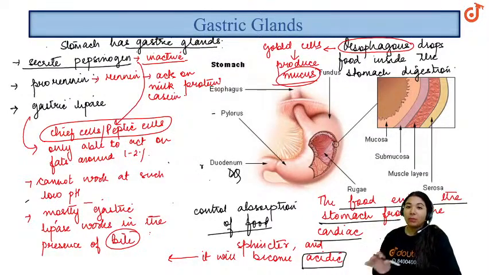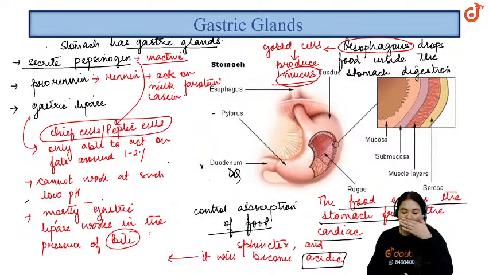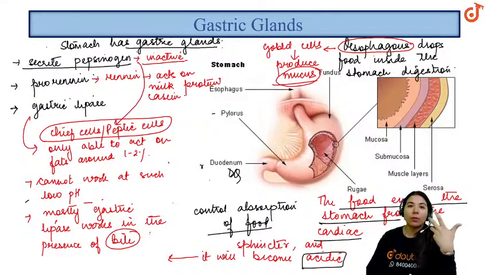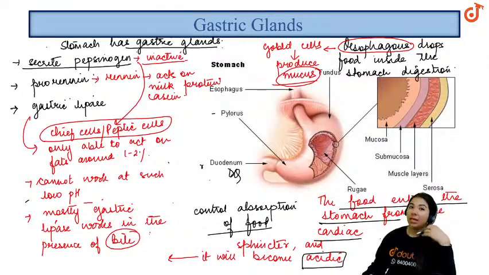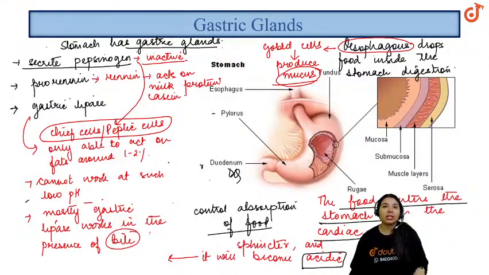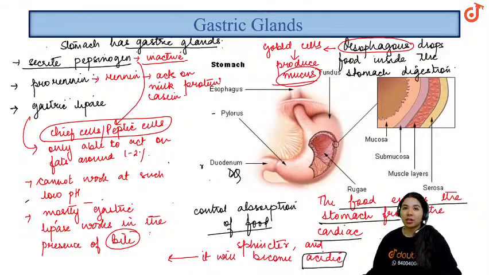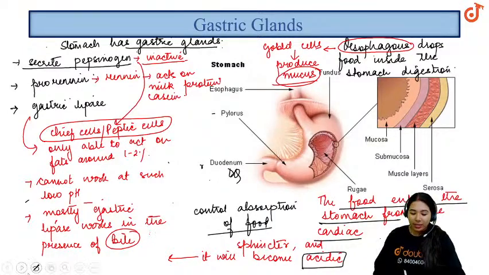One thing you have to keep in mind: if the question is asked whether a small amount of fat is digested in the stomach, the answer would be yes, because, though not much, there is still a presence of gastric lipase inside the stomach.